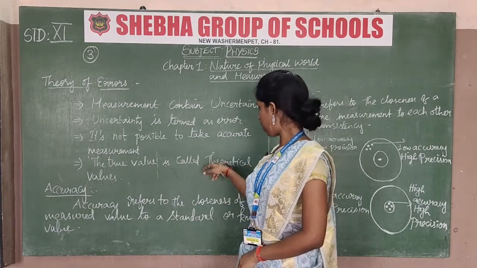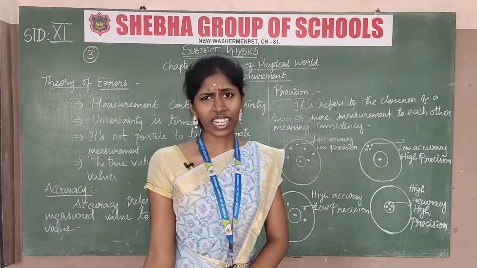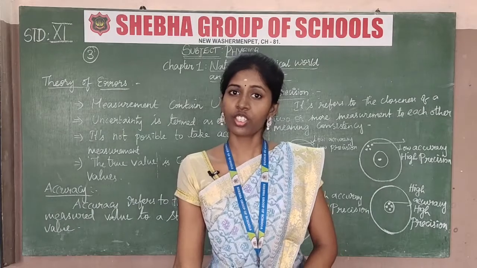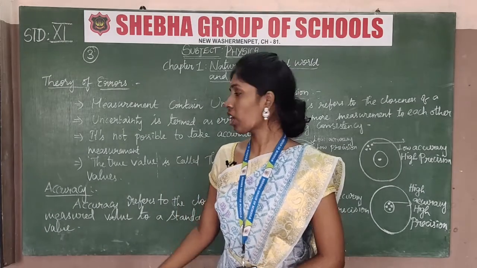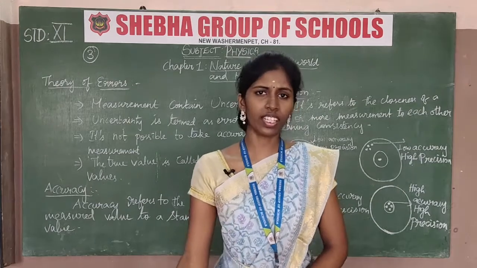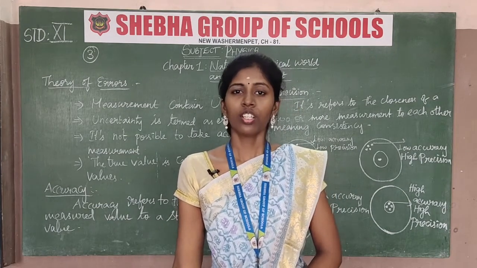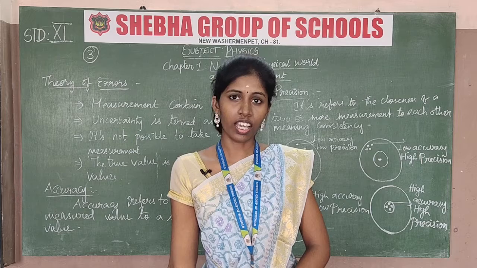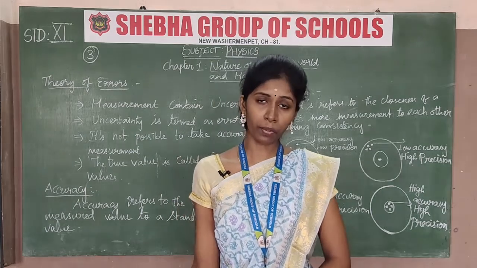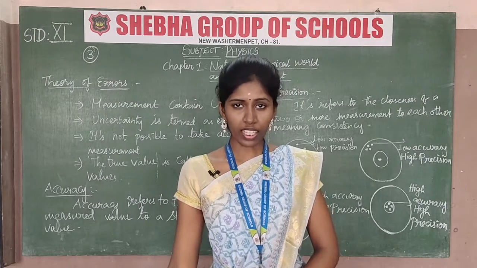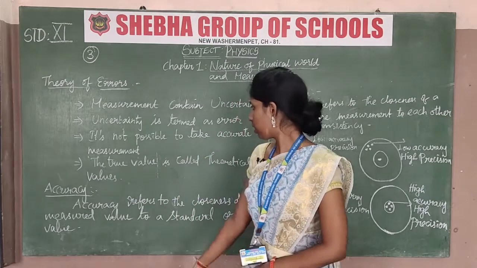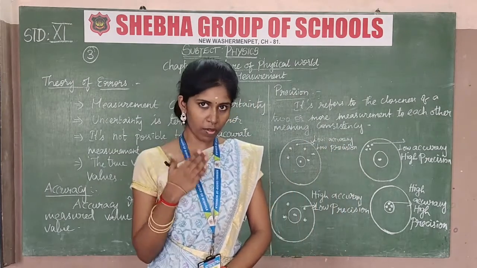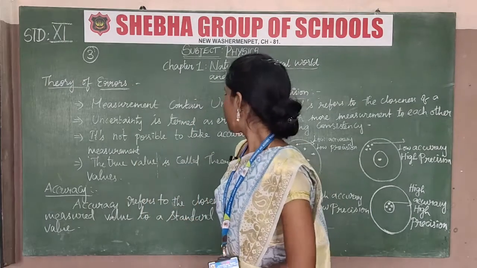The true value is called the theoretical value. In the last class we learned about the vernier calipers and the screw gauge. The instrumental reading that is taken can cause error. If we take one vernier caliper and measure a reading, and the adjustment is wrong because you don't know the previous knowledge of that experiment, that causes error. The true value is called the theoretical value.